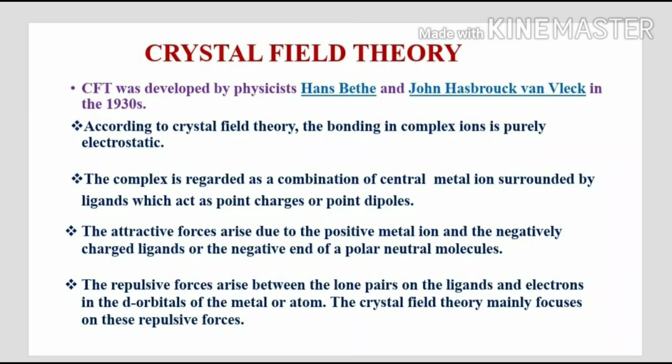So the attraction between the central metal ion and the ligands is purely electrostatic. These are positive-negative attractions. There is no other bond type, no electron delocalization or anything. The theory proposes only that there is an attraction between the positive central metal ion and the negative ligands. So this is known as electrostatic.